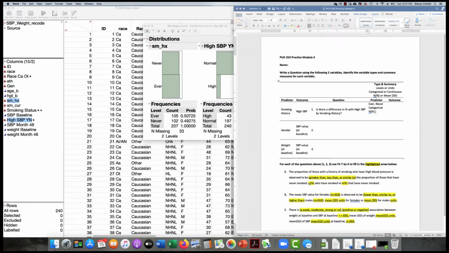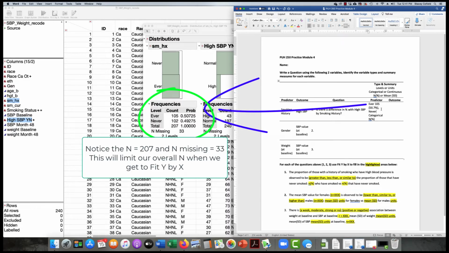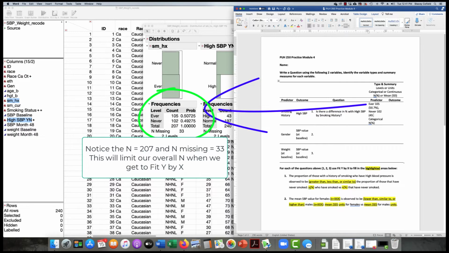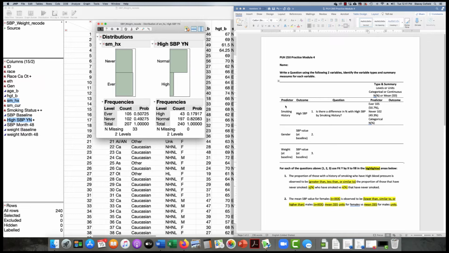And so I have it for future reference, I can go ahead and say that my evers are 105, and that's 50.7%. And my nevers are 102, so we're almost a 50-50 split here, 49.3% for my ever-nevers. And then for my outcome, it's high SBP.